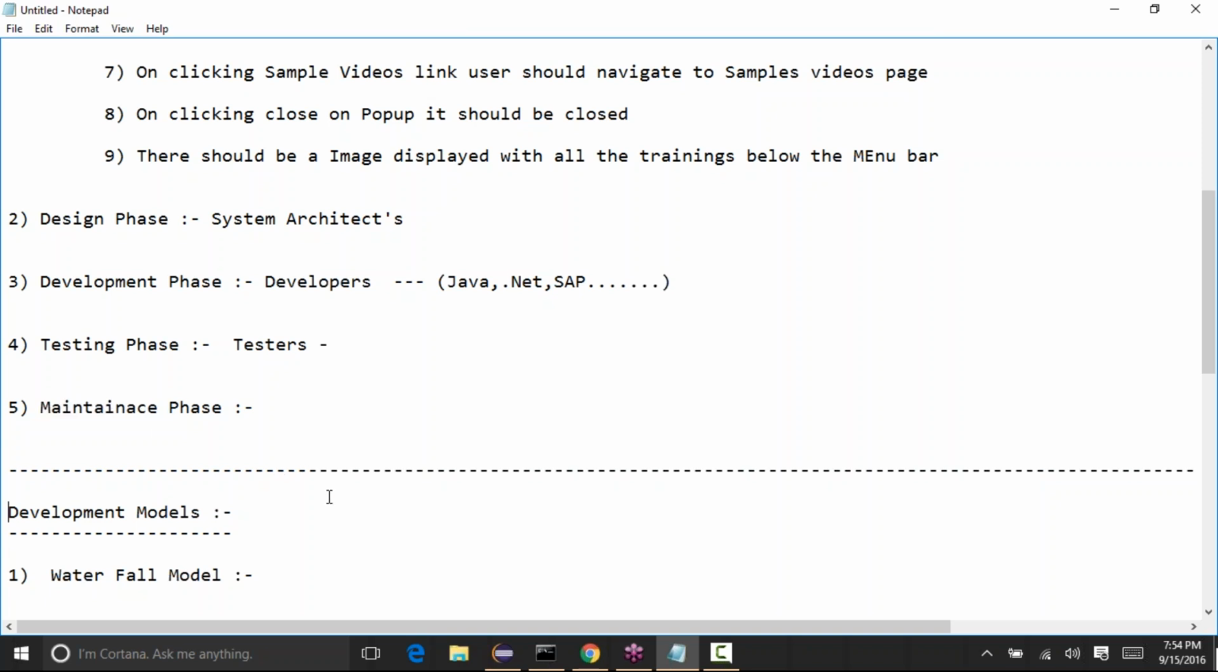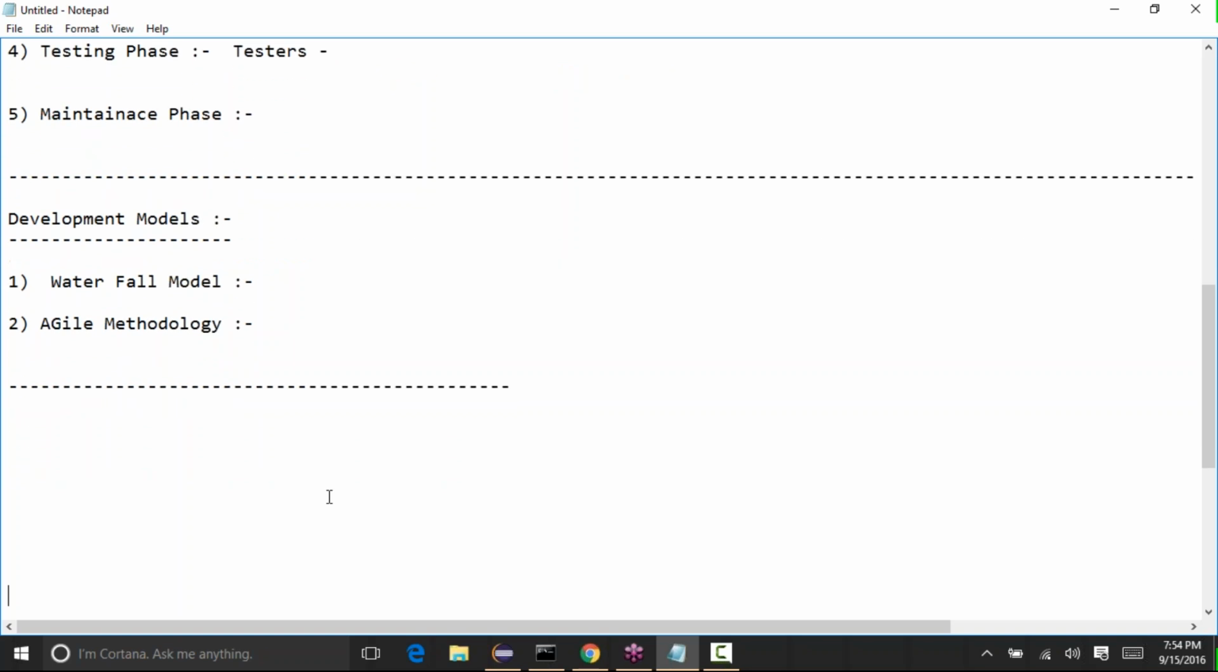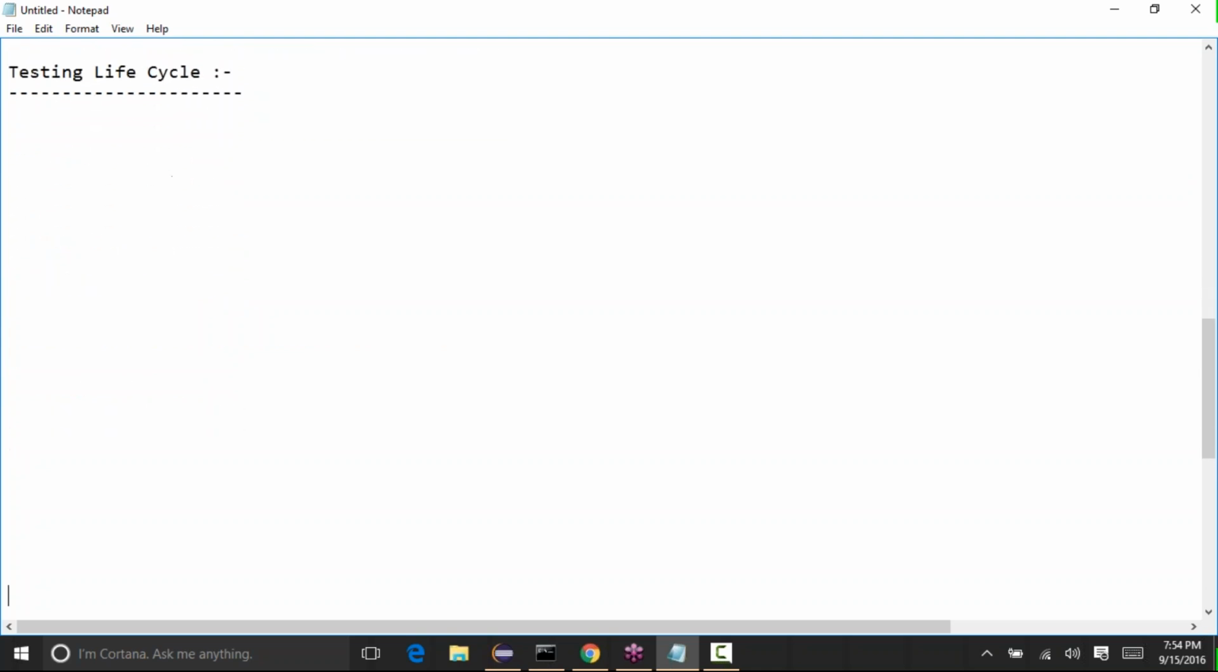So that's about the development models, waterfall and the agile model. Again, in the testing phase, we have a life cycle for testing also. Just as we have different phases for development, in the same way in testing we also have different phases. That is what the testing life cycle is. In the testing life cycle, what exactly we do in the testing is what the testing life cycle covers.